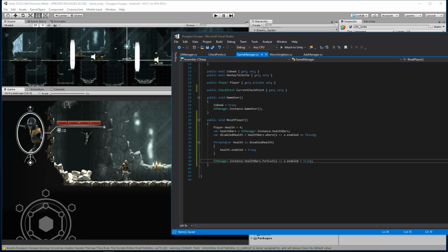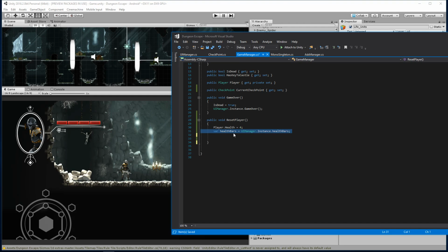And this here is an inline for loop on that list. So instead of having to do a for each loop and iterate through like I just did here, I can just access the health bars, and for each one, iterate through them and turn each one on. So that is how you would do something like this inside of a list group. But you got to see an example of LINQ here as well. So everyone wins.